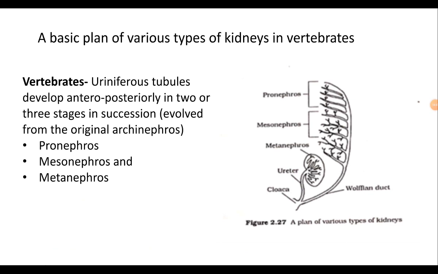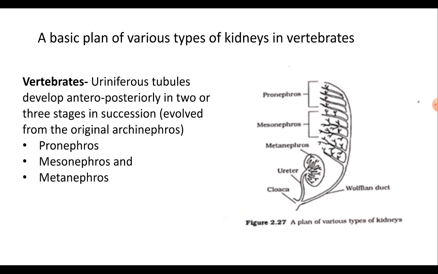Let us understand the basic plan of vertebrate kidney. It is believed that the different types of kidneys would have originated as a result of successive development of different regions of the archinephros, where the basic plan of the kidney in all vertebrates is the same, but the variations in different classes from fishes to mammals are in the number and the arrangement of glomeruli and in the complexities associated with the uriniferous tubules.